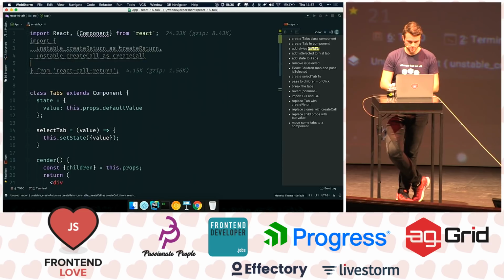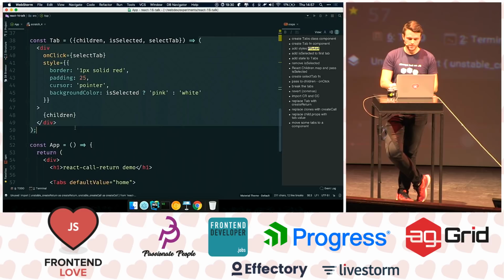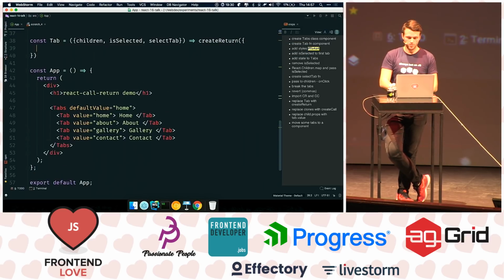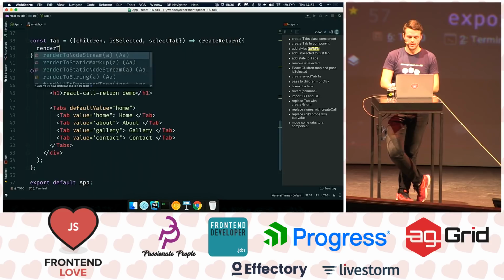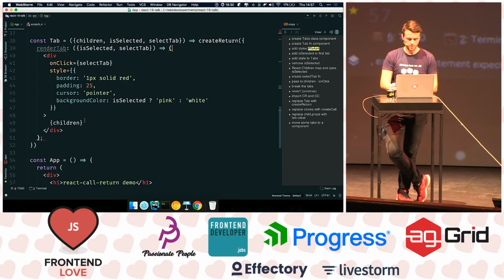Okay, so now I have this method, create return, and now my tab component, what is it going to do? Instead of returning a div right away, it's going to create a return that's going to be executed later by the parent component. So it's going to create a return, and right here, it's going to add an object, and inside of this object, we're going to have render tab, which is going to be a function, and we're going to put isSelected and select tab in there. And it's going to return this div.